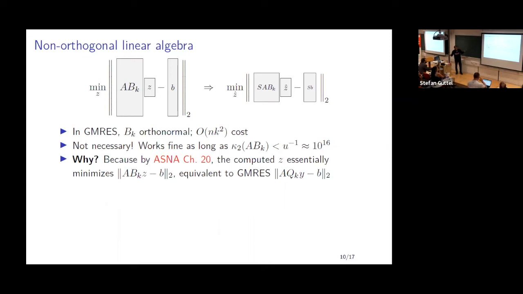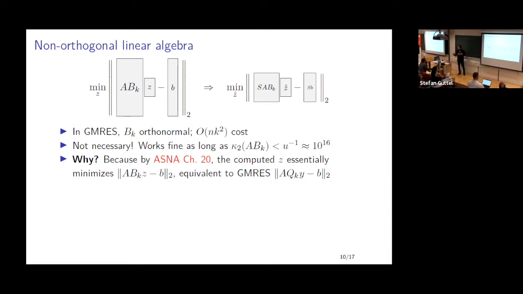Once again, we're going to rely on a classical result in stability, which basically says that solving a least squares problem using the QR factorization is great. So the computed residual is going to be essentially as small as you can possibly imagine.